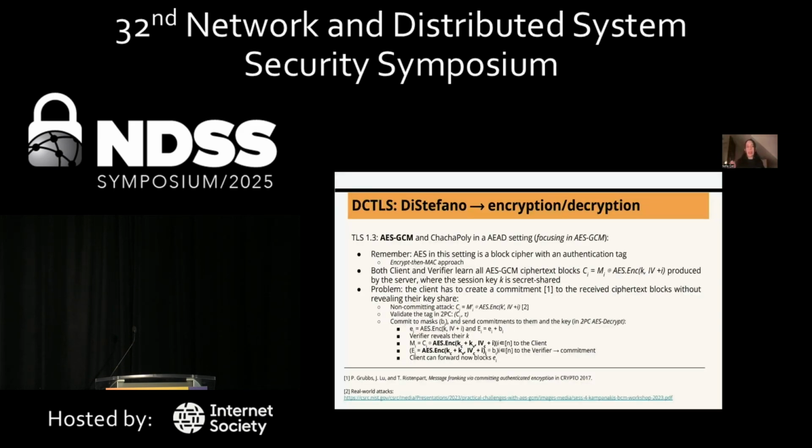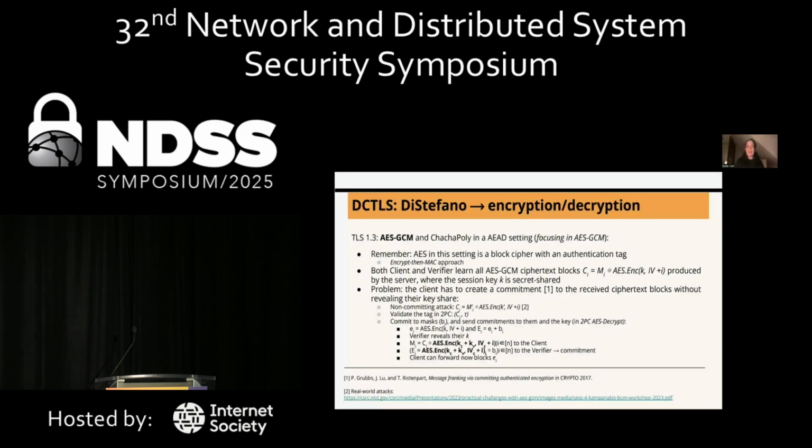But essentially as a client, what happens now is that you receive those messages from the server, and you forward them to the verifier, so they are kind of committed by the verifier. But when you're specifically using the cipher suites supported by TLS 1.3, for instance AES GCM in an AEAD setting, those specific ciphertexts are not really committing, because there's a really easy key committing attack that you can launch against that specific algorithm. So for a different message and a different key, the client can find the same ciphertext, which means that again, we're not really making the verifier be committed to that data.